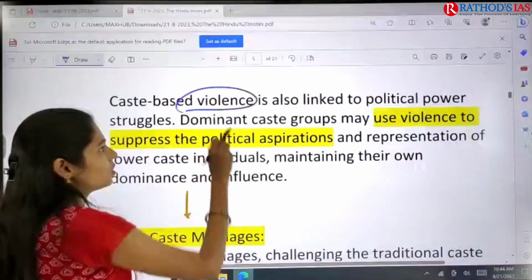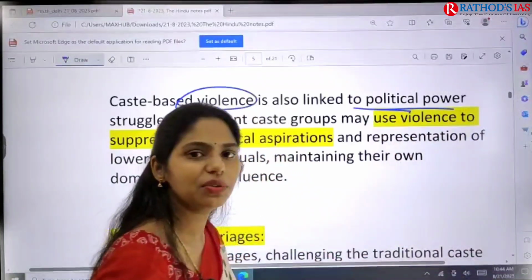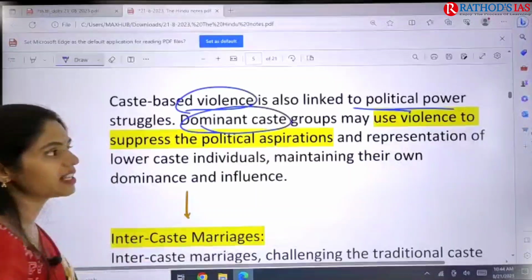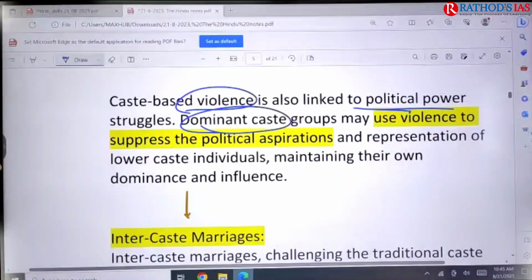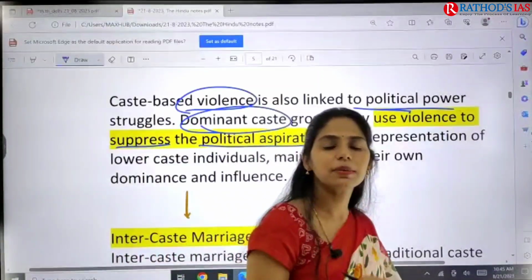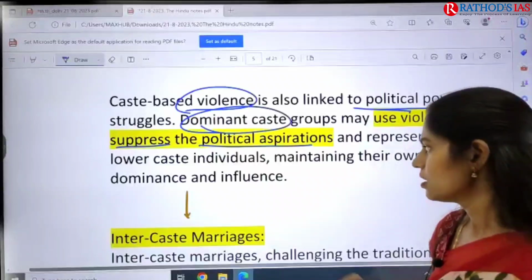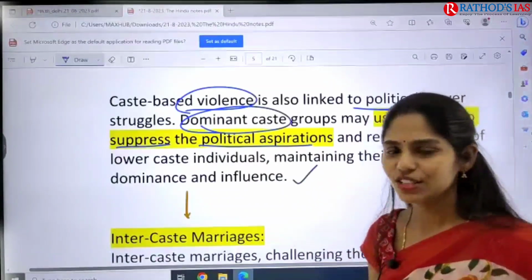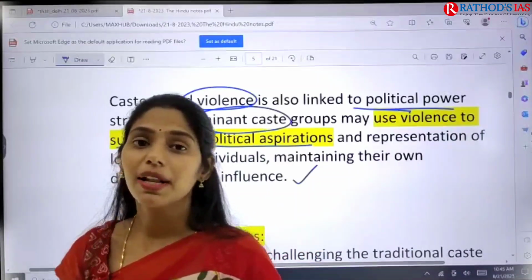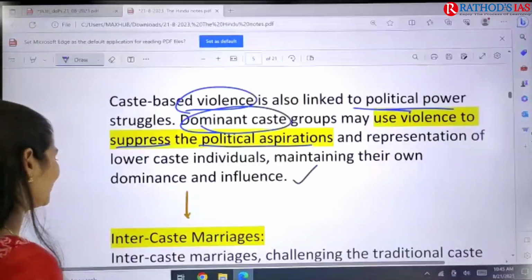And next, we can also see political power struggles. Caste-based violence is also linked with political power. Especially, dominant caste people may use violence to suppress the political aspirations and even the representation of lower caste people in politics. Nowadays, you might have come across the concept called criminalization of politics. This is also one example that you can use there.